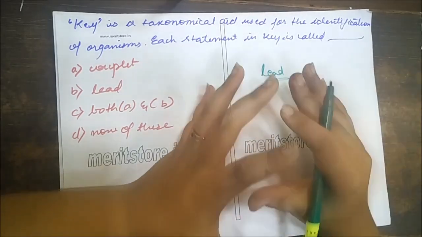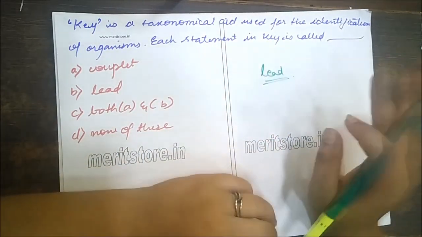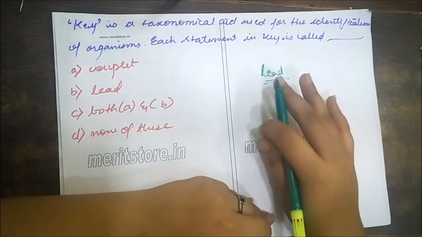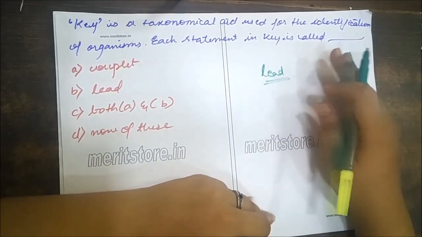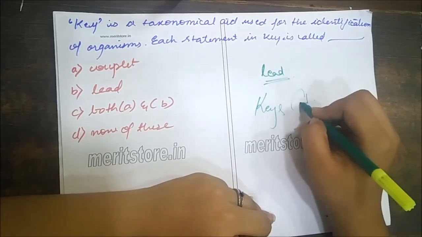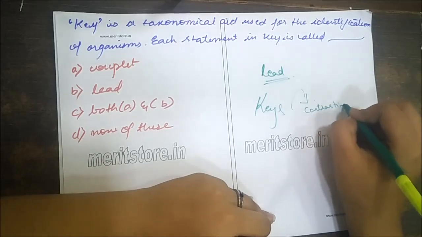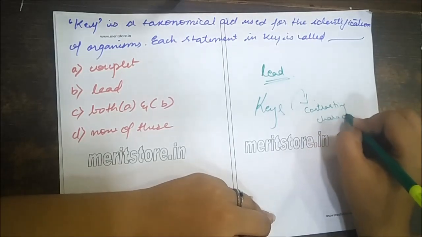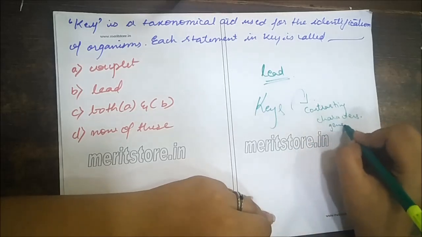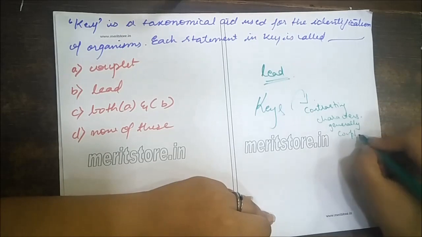Key is a taxonomical aid used for identification of plants and animals based on the similarities or dissimilarities. The keys are based on contrasting characters, generally called couplet.